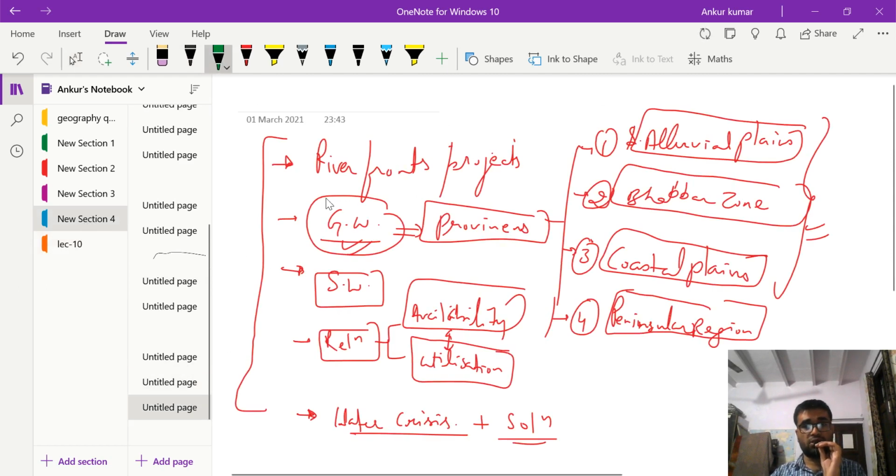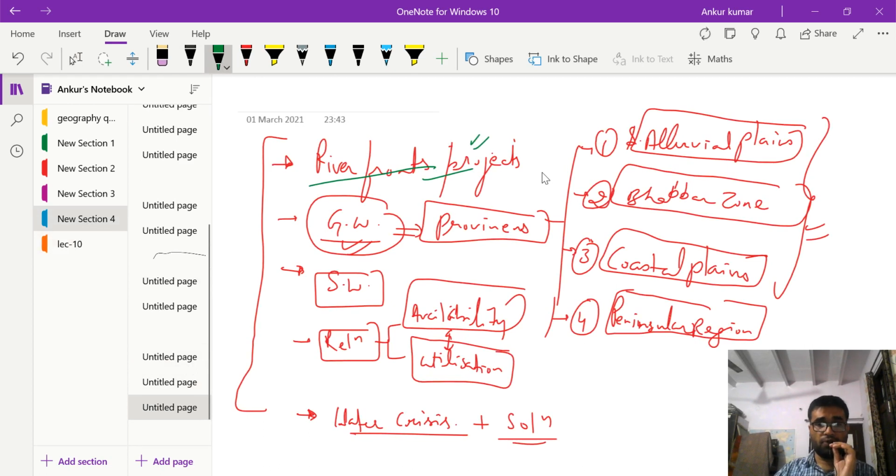First we discussed the riverfront projects, right? And we discussed the Gomati riverfront, Sabarmati riverfront. The second part was the groundwater and the groundwater provinces, and the problems associated with the groundwater.